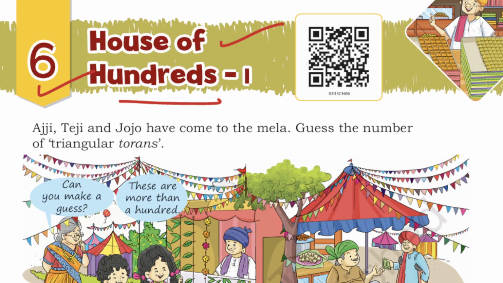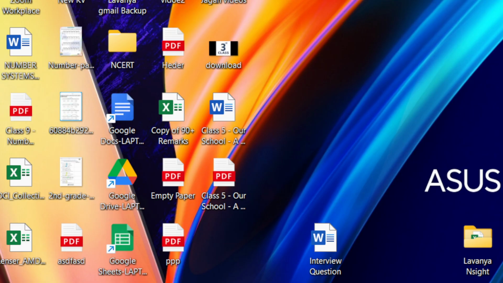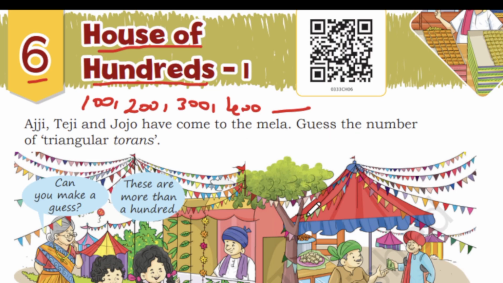Alright, so now we will go into the lesson. House of hundreds. In this lesson, all we are going to learn about is only hundreds. Alright, so let's go into this lesson now. Aji, Teji and Jojo have come to the Mela.